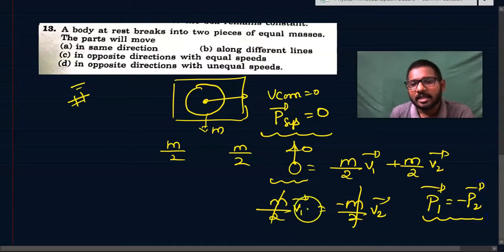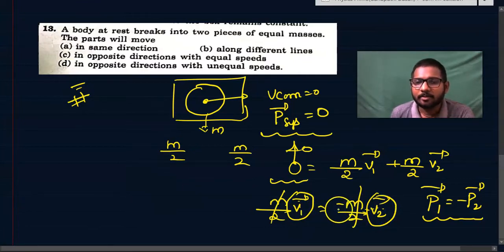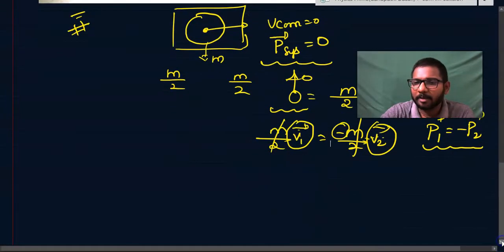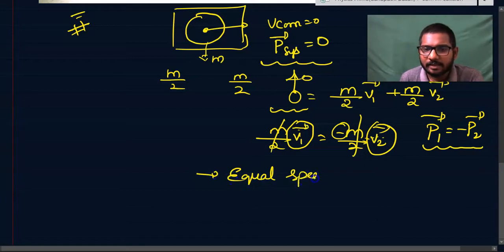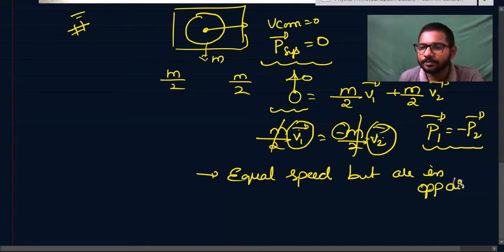So what is this? These velocities are in opposite direction, but magnitudes are equal. This minus indicates they are in opposite direction, but v1 is equal to v2 indicates their speeds are equal. That means they will have equal speeds because the two particles have equal masses but are in opposite direction.